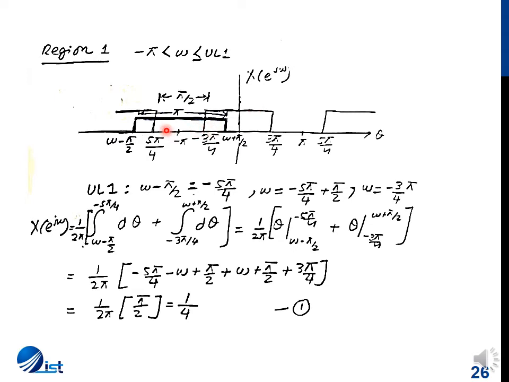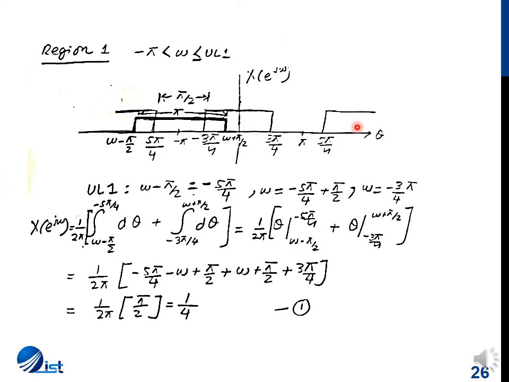Then the third range will be a full overlap. The fourth range will be again a partial overlap with the main lobe only. I'll just call it the main lobe, or the central gate function, which is a better term I guess. And the fifth will be when it will be partially overlapping with both the central gate function and the side gate function.